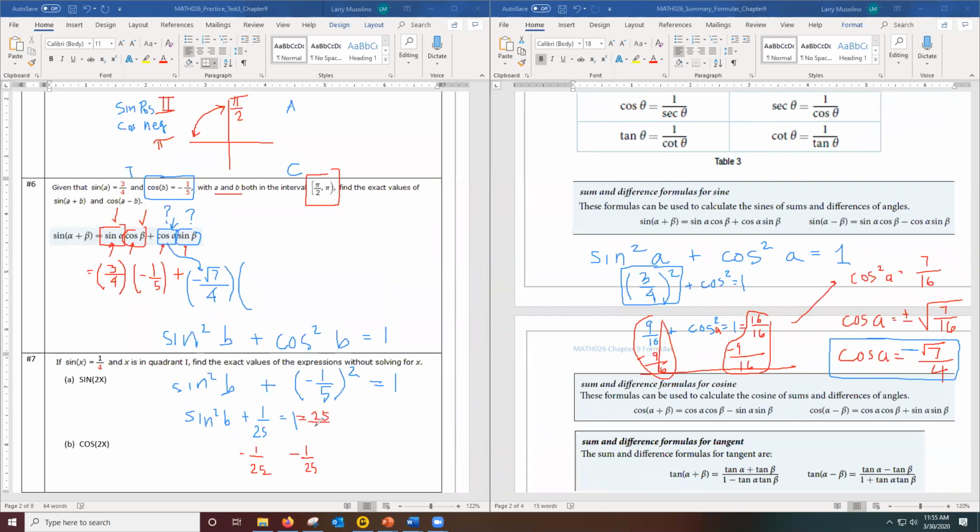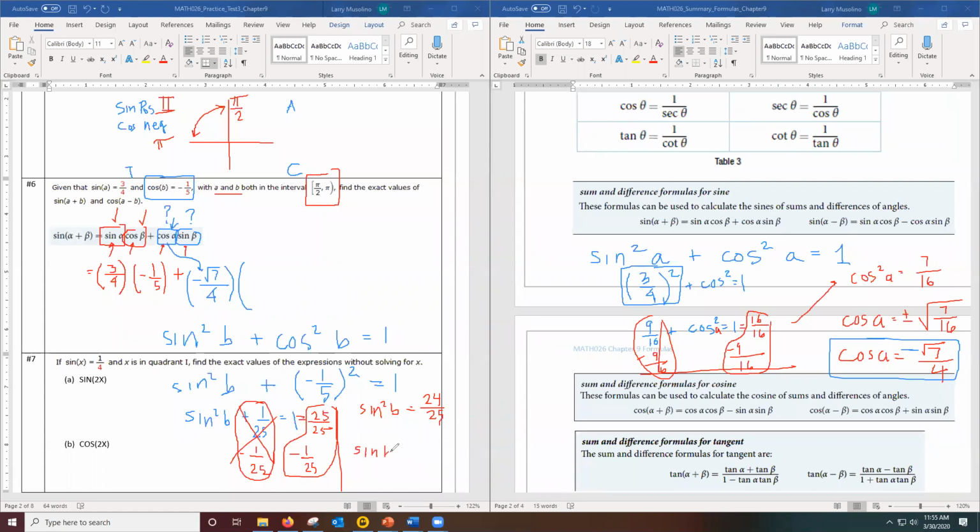All right, let's see what's left over now. On the left side, adding 1 over 25 and subtracting 1 over 25 cancels out. That means we have sine squared B equals, when I subtract these fractions, on top it's 25 minus 1, which is 24, 24 over 25. I'm going to take the square root of both sides.